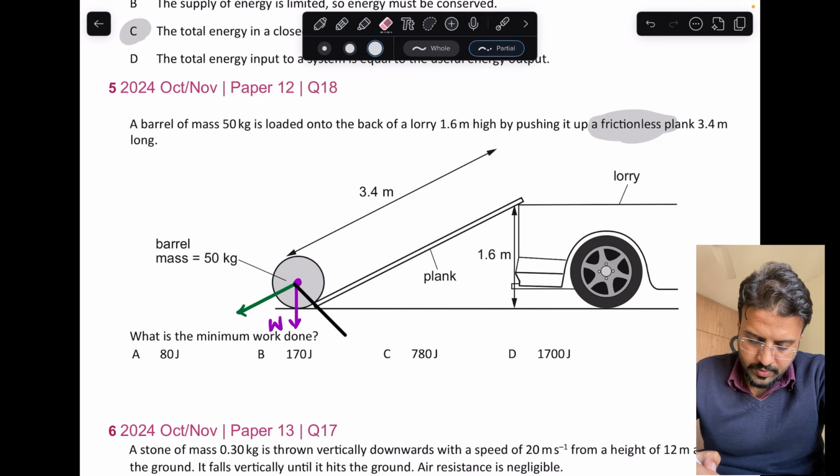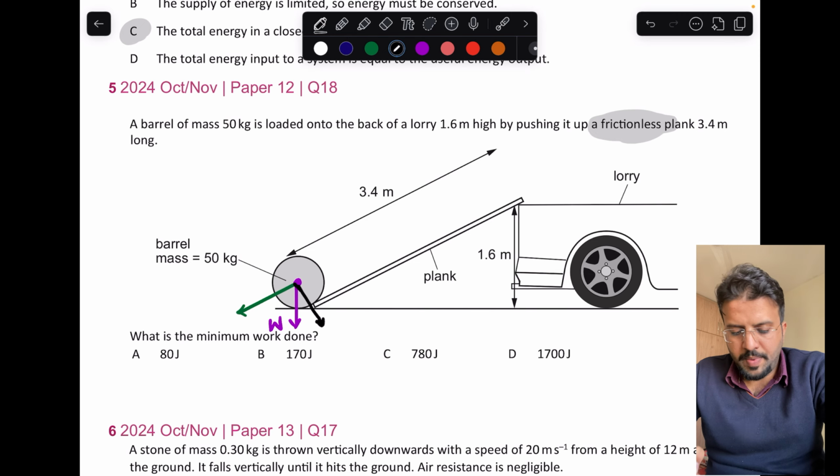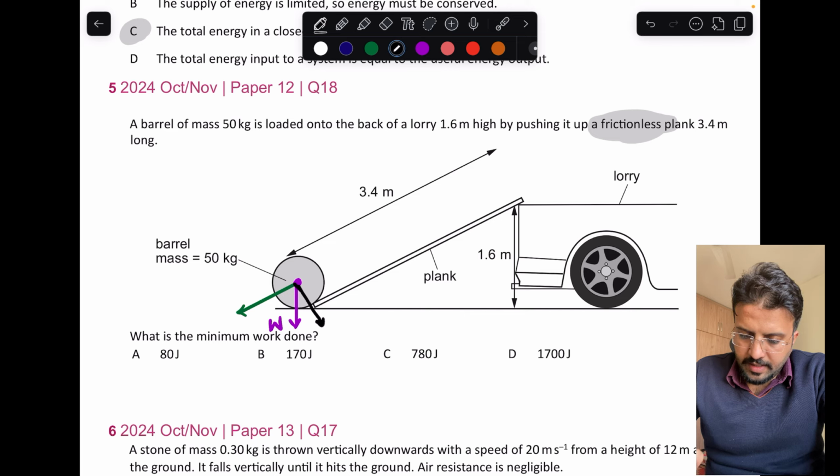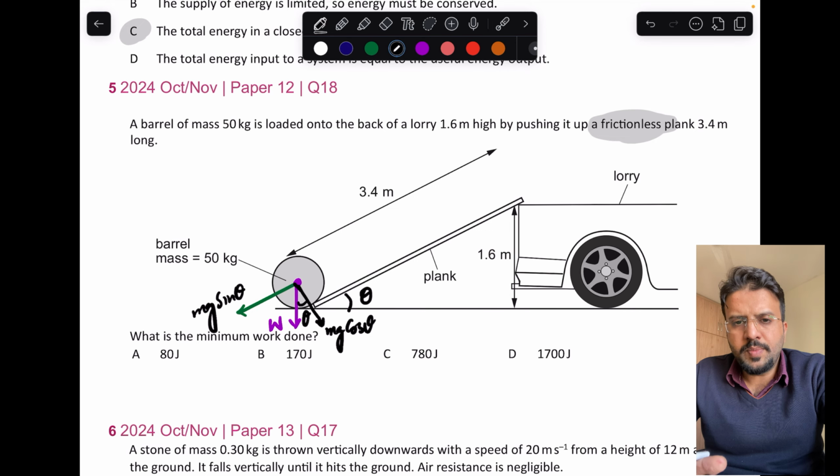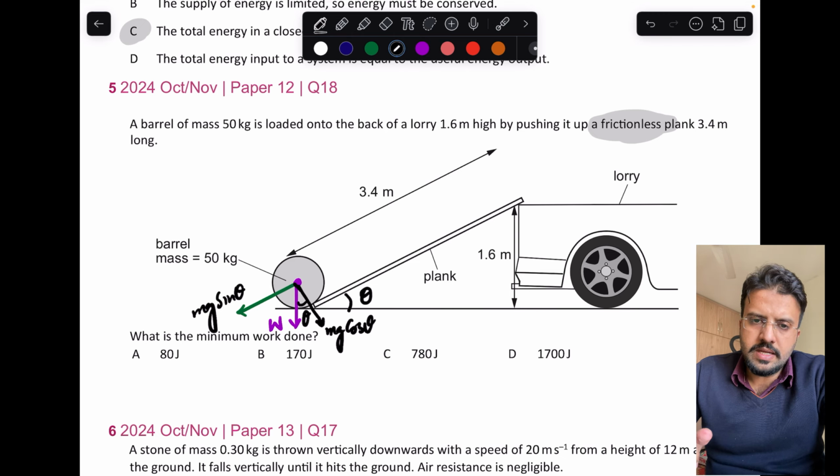Okay, let's make it so this is perpendicular to the plane, right? And from our previous knowledge, we know that if this angle is theta, this will also be theta. So this component will be mg cos theta, and this will be mg sin theta. You can simply memorize this as well: the component of weight down the plane will always be mg sin theta.